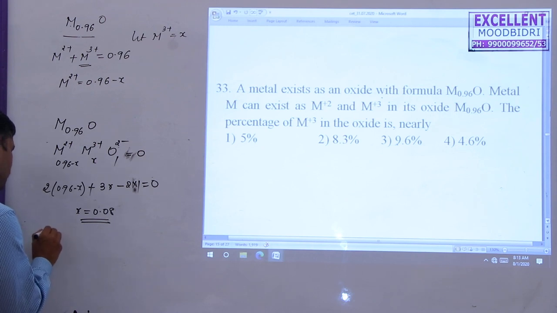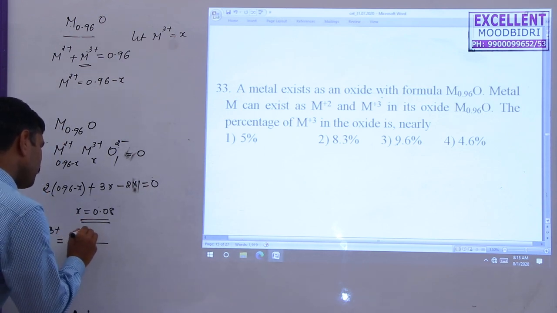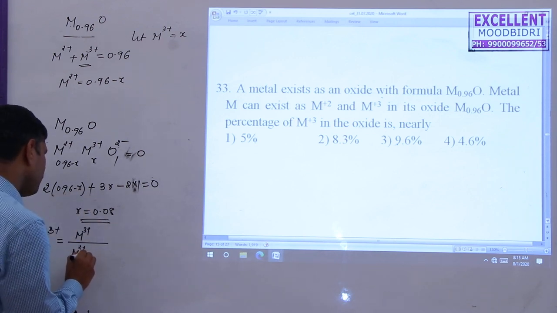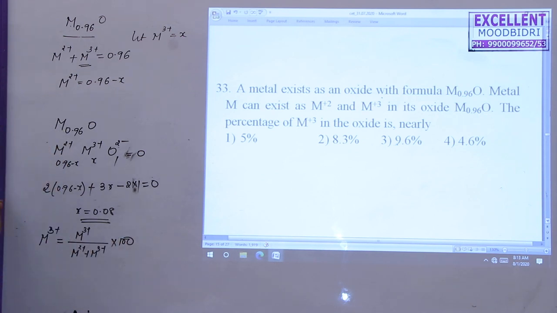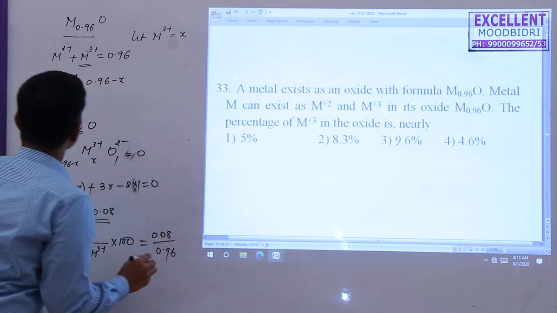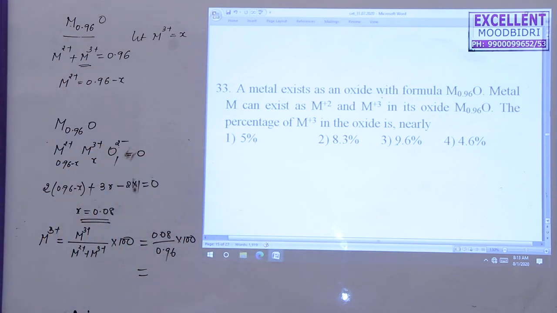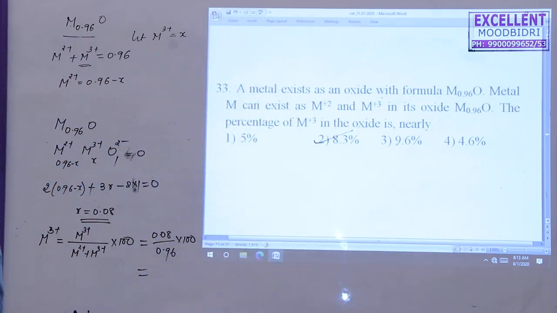The percentage of M3 plus is equal to the mass of M3 plus over the total mass of M2 plus plus M3 plus, into 100, that gives the percentage of M3 plus. So this is 0.08 over the total composition 0.96, into 100. That's the final answer, around 8.3 something you get. The second option is correct, 8.3 something is the correct option. So next question.